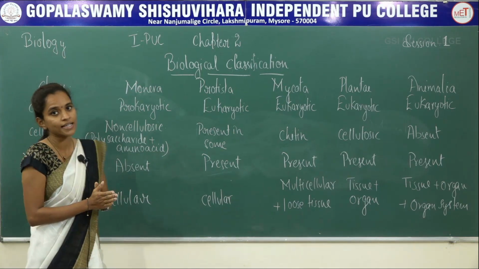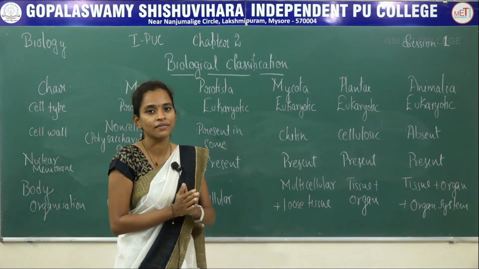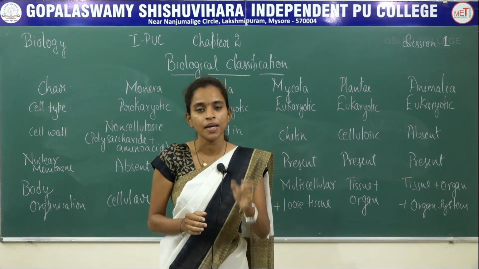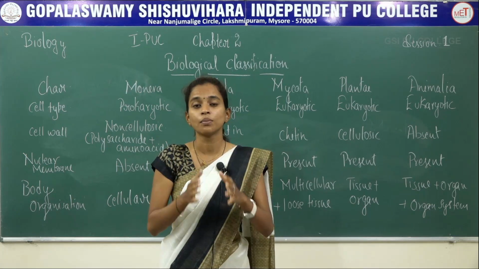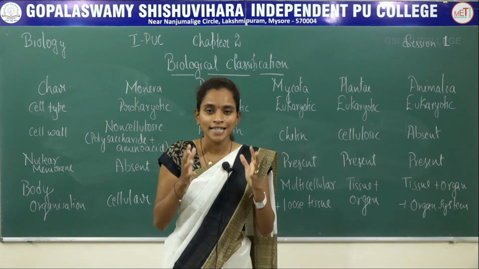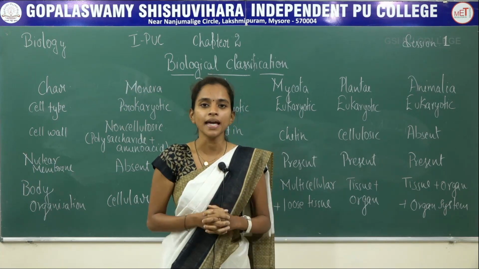So body organization, while we studied in the living world, we did discuss that body organization always starts from cellular, group of cells form tissue, group of tissues form organs, group of organs form organ system. So that is how it will be arranged.